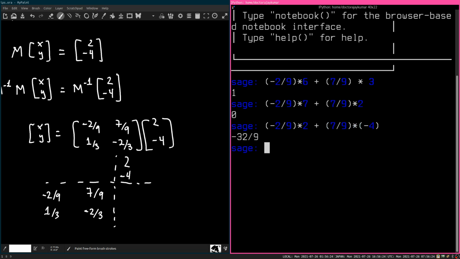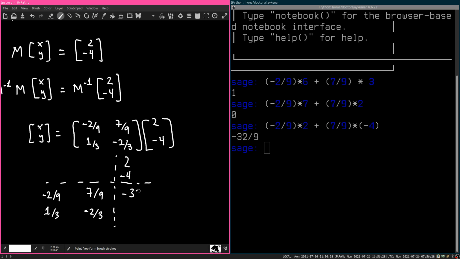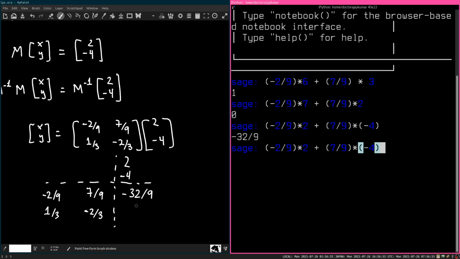It's minus 32, minus 32/9. And then 1/3 times 2.